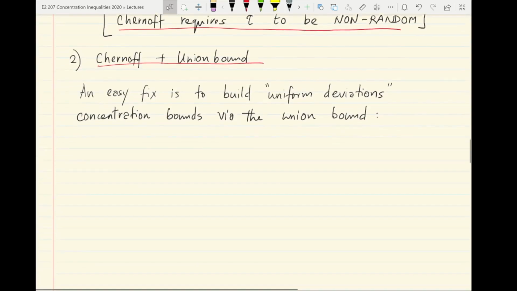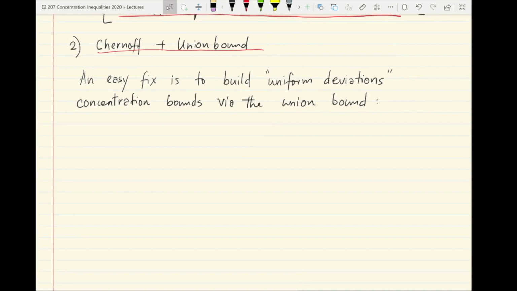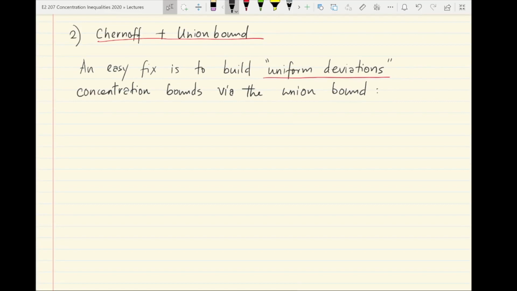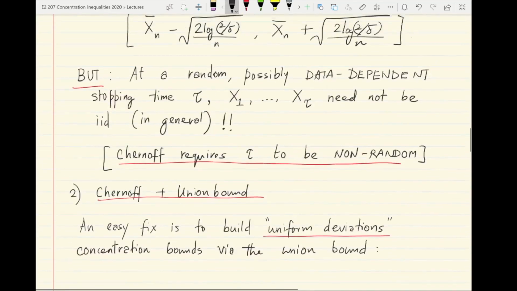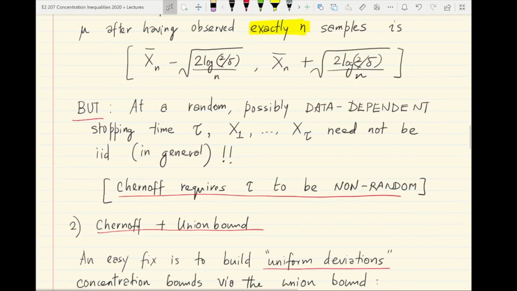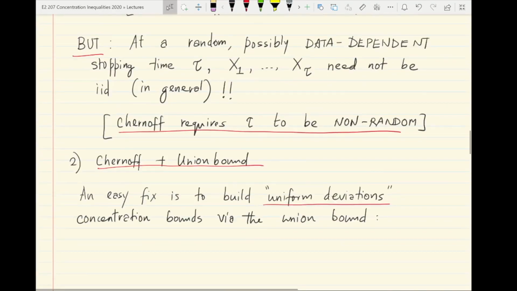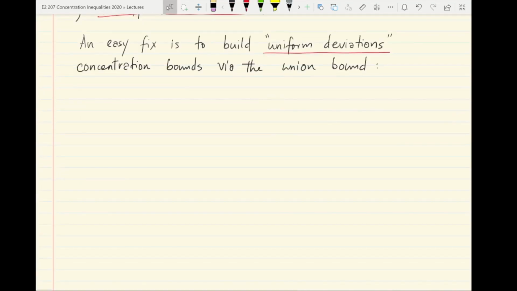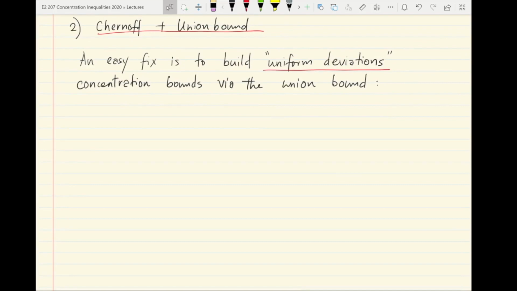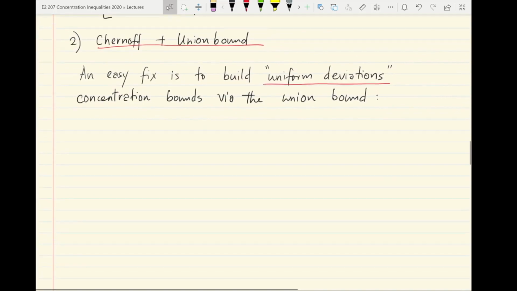The idea here is that you can build uniform deviation concentration bounds by using the basic union bound idea from probability. So what do we mean by this? Suppose we want to construct a family of confidence intervals, one for each time, such that no matter what the value of tau is, the interval at the stopped time tau contains mu with high probability.